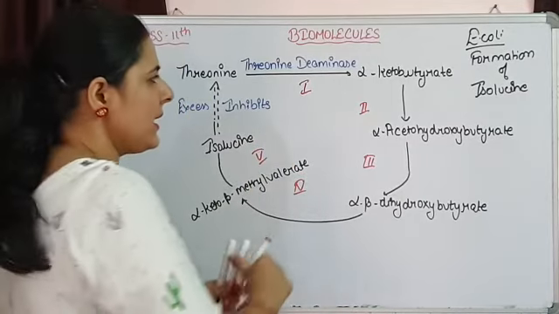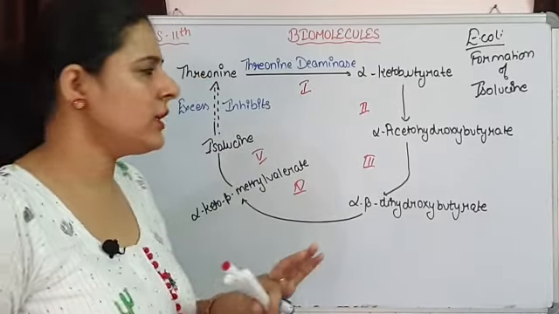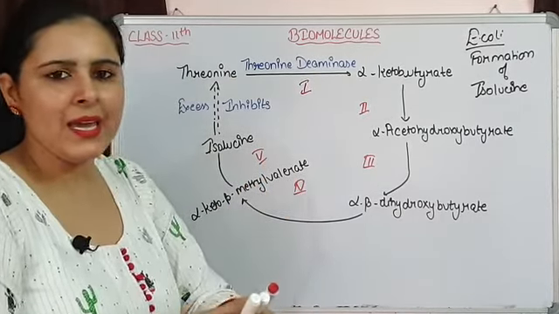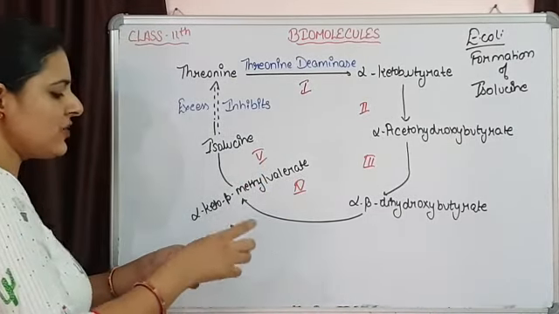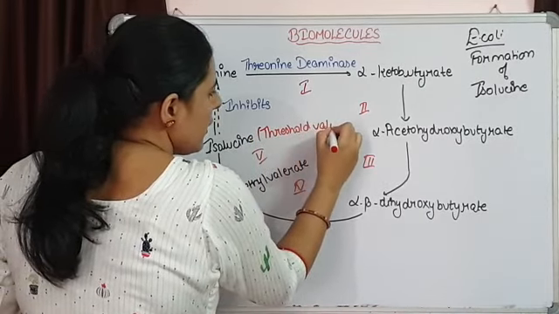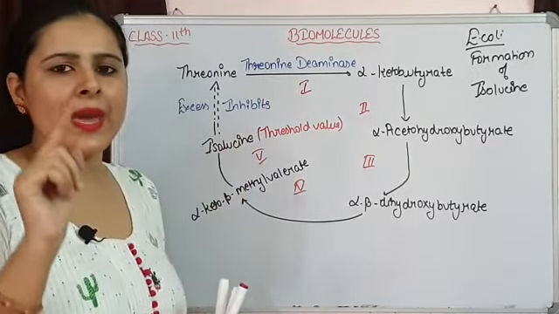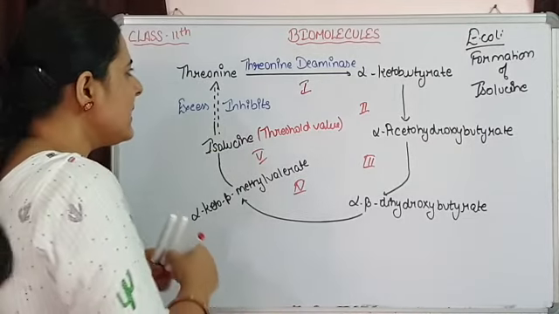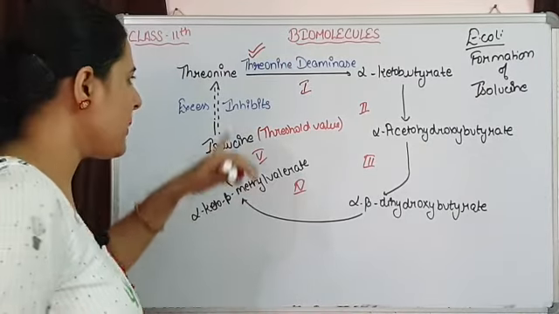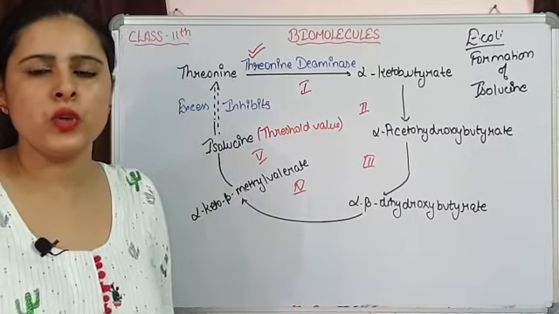इन 5 steps में हर एक step पे different enzymes involved हैं. We don't need to remember this pathway, we just need to focus on this isoleucine. जब इस pathway से isoleucine बनता है and this isoleucine is going to reach its threshold value, maximum value, now no more isoleucine is being required, then this isoleucine is going to act as an inhibitor, and it is inhibiting the activity of the enzyme threonine deaminase, and because of inhibition of this particular enzyme, now no more isoleucine is going to be formed.